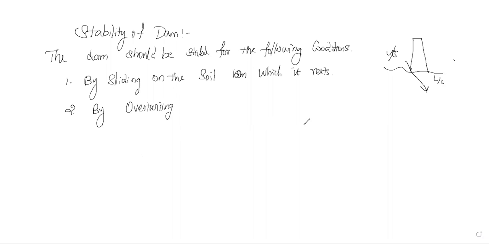Then by overturning. Overturning means it is standing like this. If the water pressure is so high once it fills up, there may be a chance of the dam collapsing like this, that is, this portion is coming downwards. This is called overturning. Third one is due to tensile stress developed.